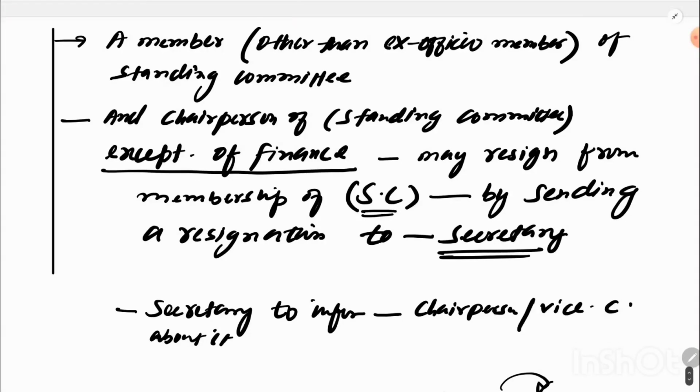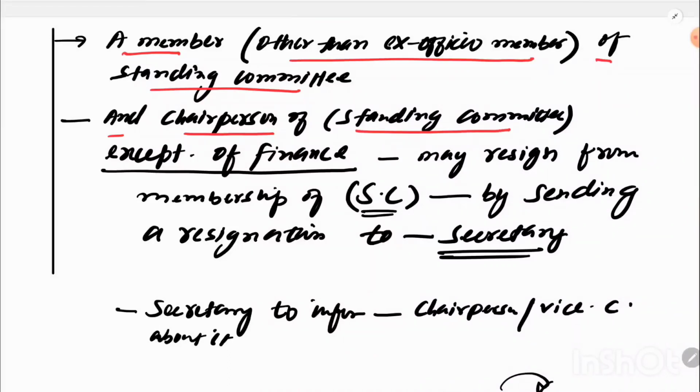Now, a member who is not an ex officio member of a standing committee, and a chairperson of a standing committee except finance, may resign from membership of the standing committee. Who can resign? A chairperson of a standing committee can resign, but not of finance.